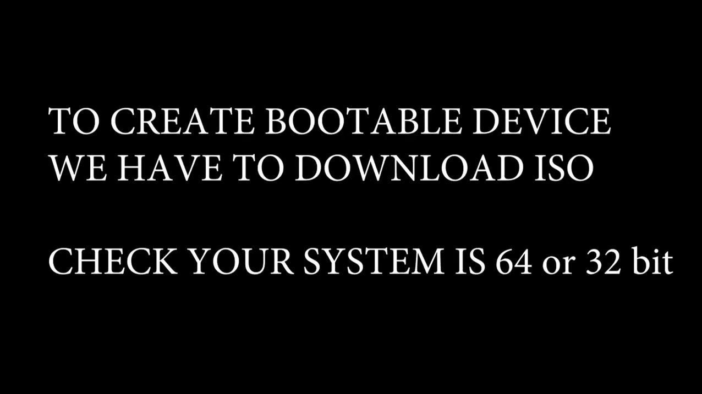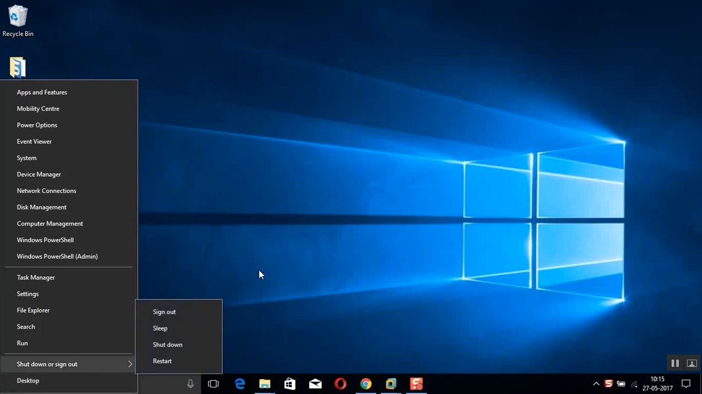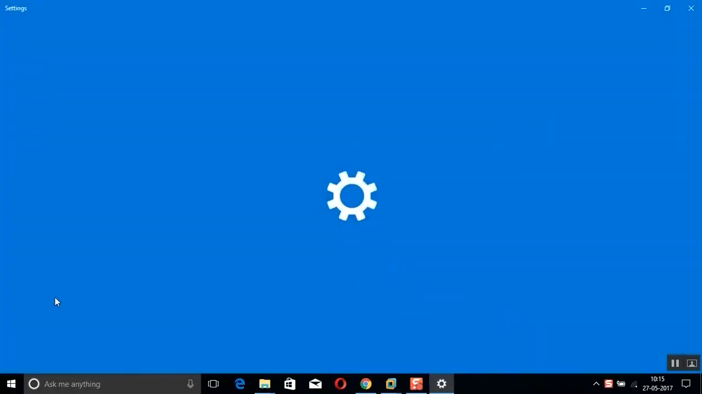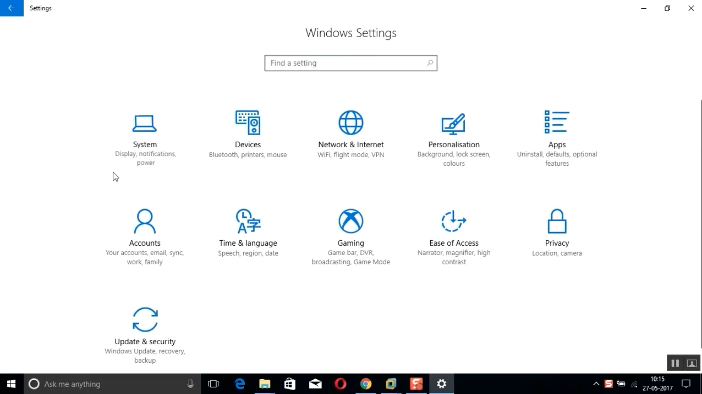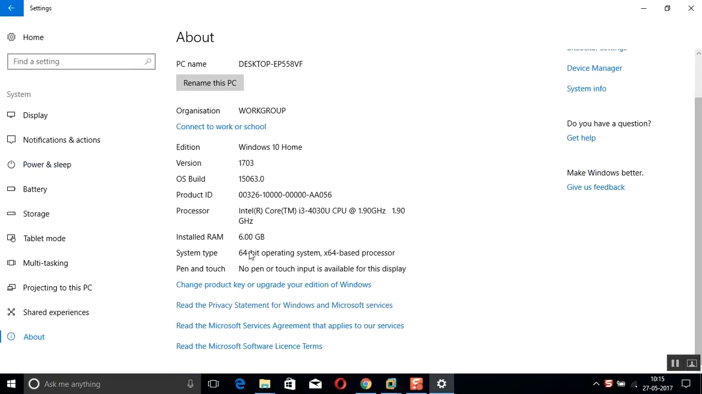If you want to create a bootable device, you have to download the ISO. Before that, we have to check whether the system is 64-bit or 32-bit. Go to System, go to Settings. In System, if you see About, you can check the system type. Mine is a 64-bit operating system and 64-bit processor.